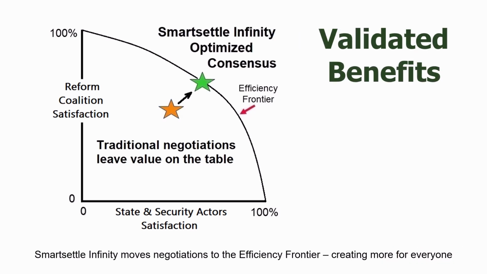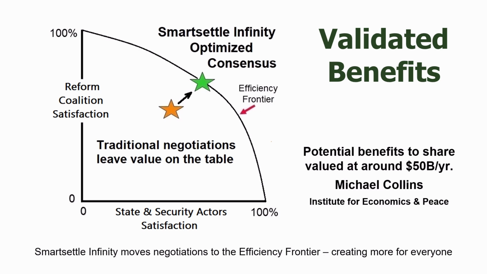Smartsettle Infinity helps negotiators reach that frontier, using algorithms that identify the outcomes maximizing fairness and joint gain. In our Myanmar model, we estimated peace for the whole country could yield about $22 billion per year. To validate that estimate, we consulted the Institute for Economics and Peace under Michael Collins, whose independent assessment found that Myanmar's annual conflict losses are closer to $50 billion. These numbers confirm what we already believed. Peace is not only moral, it's economically irresistible.